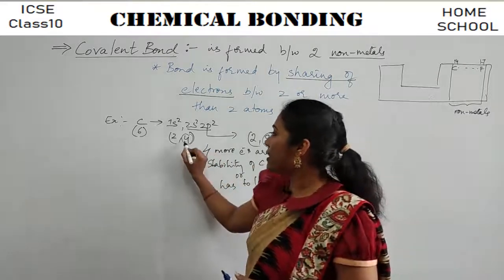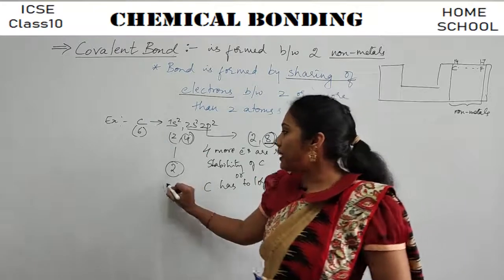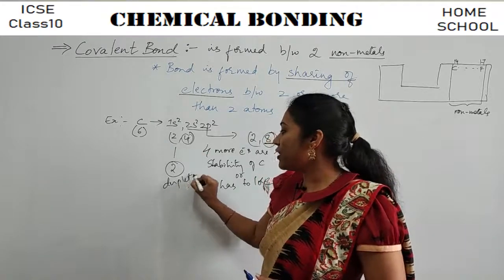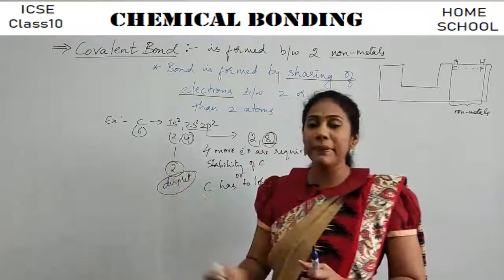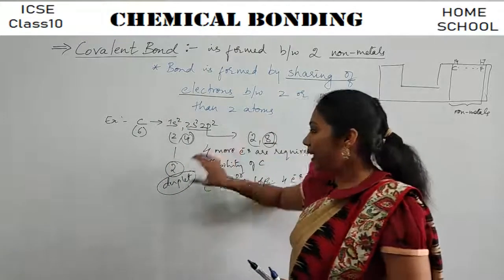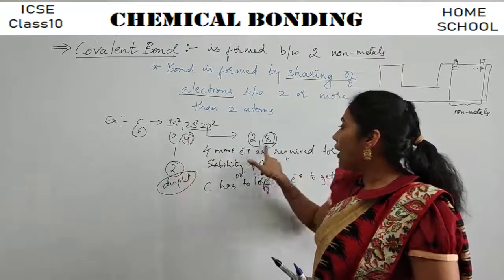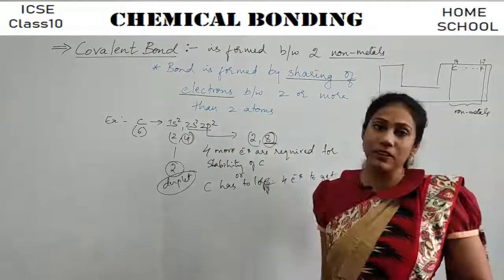Imagine if it loses these 4 electrons, its electronic configuration is 2. That means duplet configuration. Then also you can say the carbon is stable, right? So carbon, to become stable, either it has to lose these 4 electrons or it has to gain 4 electrons.